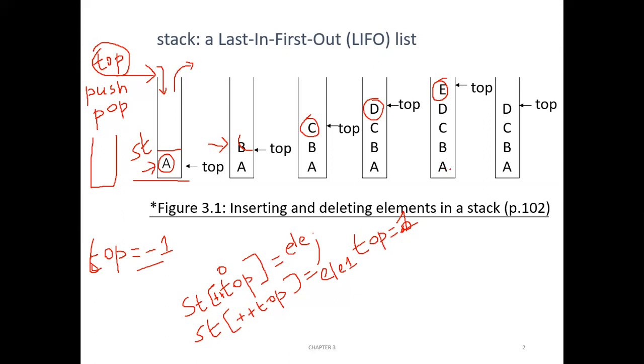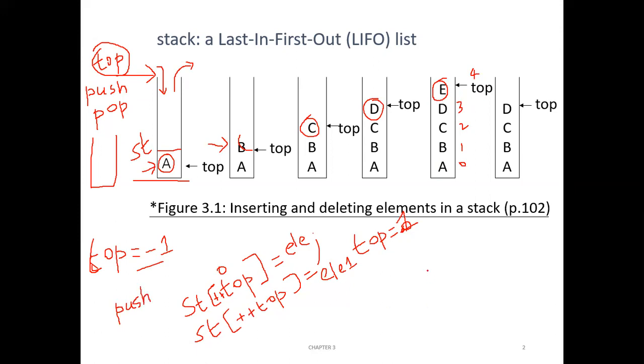So what will be the value of top? When top is pointing to this element, it is 0. Here it is 1. Here it is 2. Here it is 3. Now top value is 4. Okay. So when you pop, what will it give? It will return this value and top will be decremented. Okay, so this is the logic for push, or inserting an element to a stack.